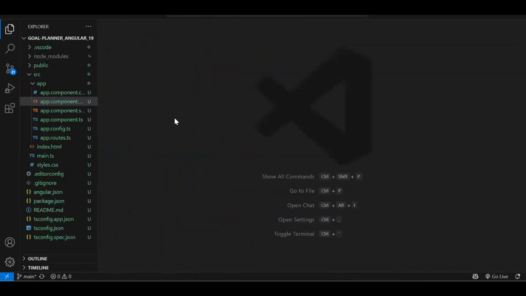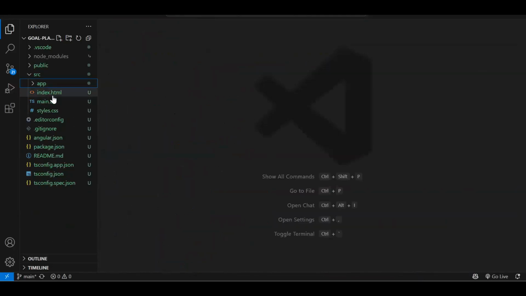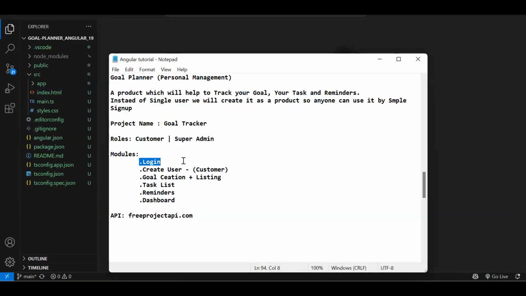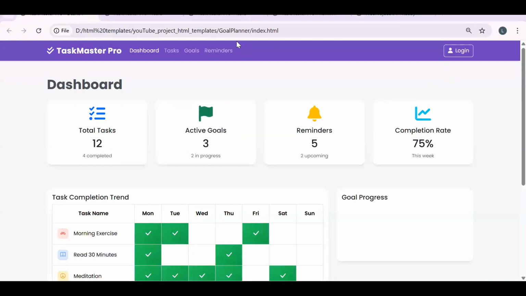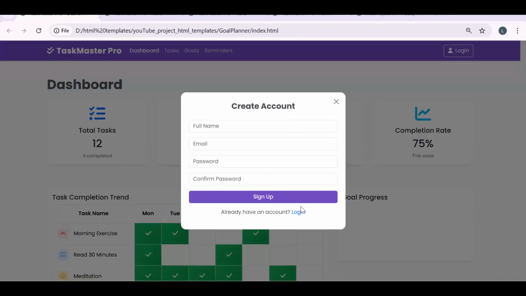Now we have to create the components. Now, if we saw the modules, whatever we saw, right? So how many modules we need, or how many components we need? So we will need a login component. If you see the UI, we will have a navbar, and in navbar we can have a login. Means in the model pop-up we have it.